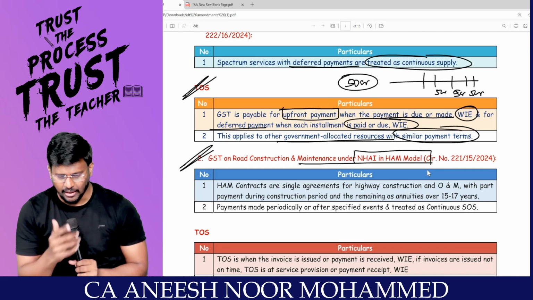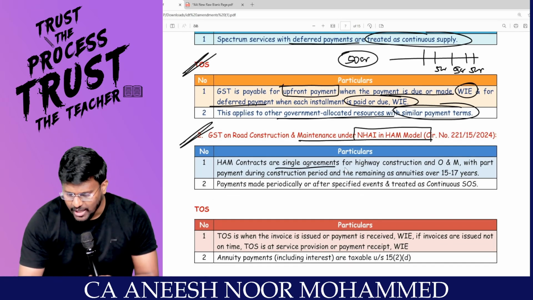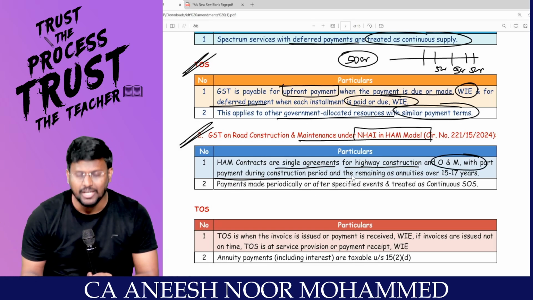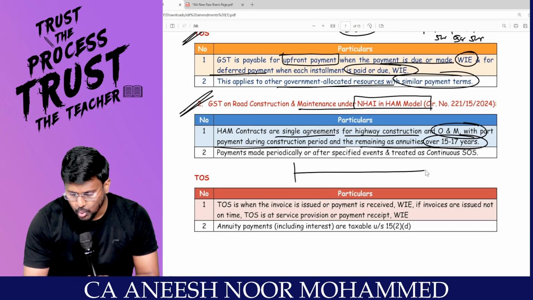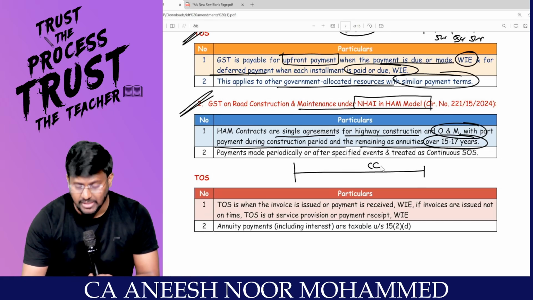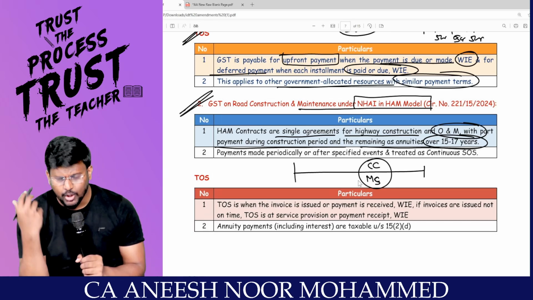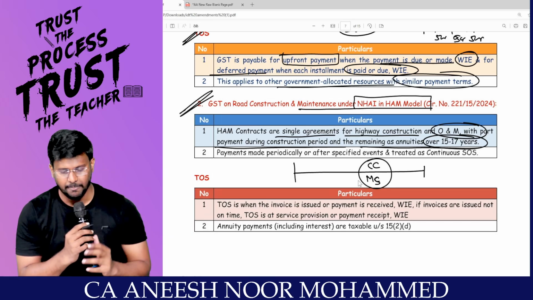Correct. So, HAM contracts are a single agreement for highway construction and the operating and management, with part payment during the construction period and the remaining as annuity over 15 to 17 years. So, two services they are providing. One is construction service and also the maintenance services, right? Since they are providing that for a continuous 15, 17 years, it is more than 3 months. Then it should be treated as a continuous supply of service.